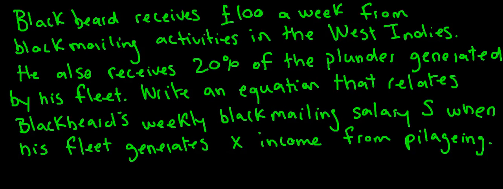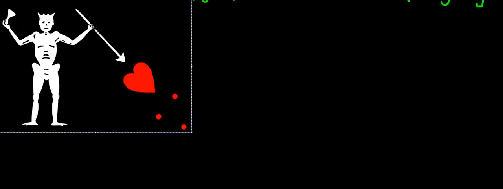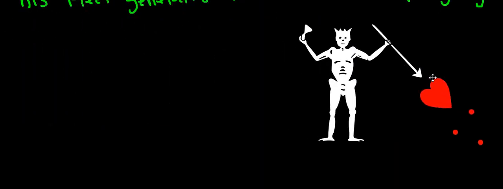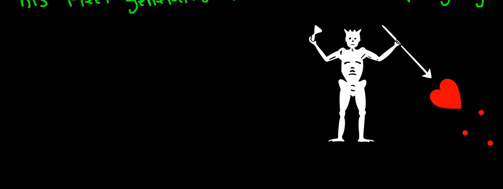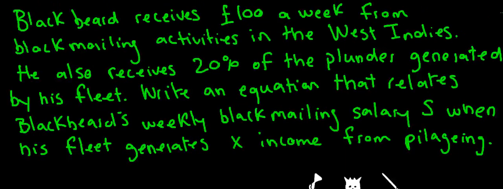So the most important thing to do when approached with a problem like this is to apply the colors. And after we've done that, we look and see what our problem is asking for. So we're looking for an equation that relates Blackbeard's weekly blackmailing salary S with X income generated from pillaging.